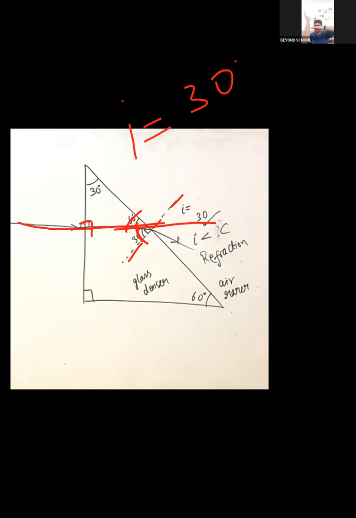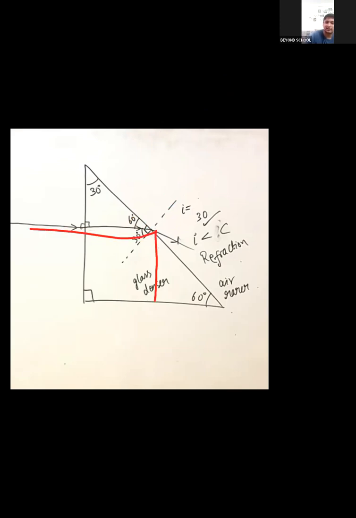This is my incident ray, this is my normal. So the angle between the normal and the incident ray is not this, it is this angle. This is the angle I will see. So angle of incidence is not 60, it is 30. So your angle of incidence is less than critical angle. So here there will be no reflection, there will be refraction. So here you can see the ray of light is not coming inside like this, it is going outside, because the angle of incidence is smaller than the critical angle. Is this clear? This is a slightly easy example.